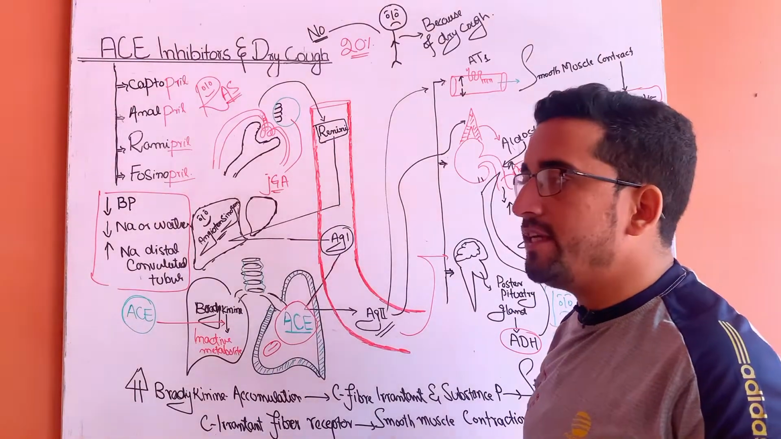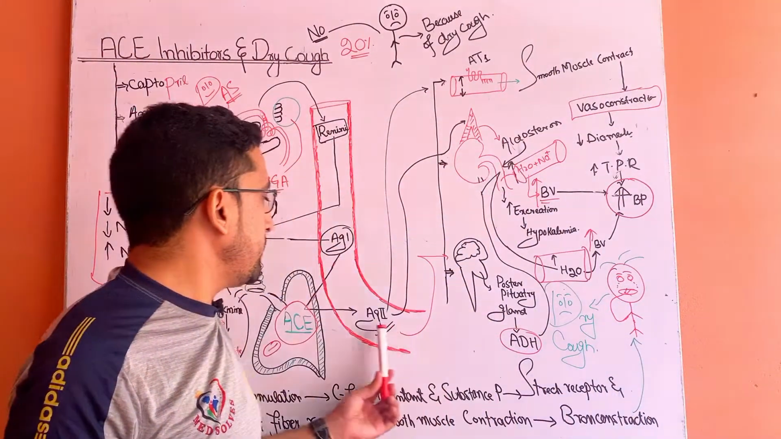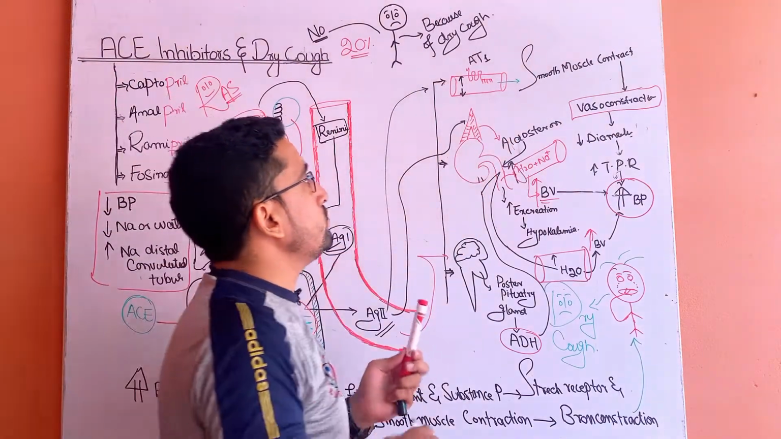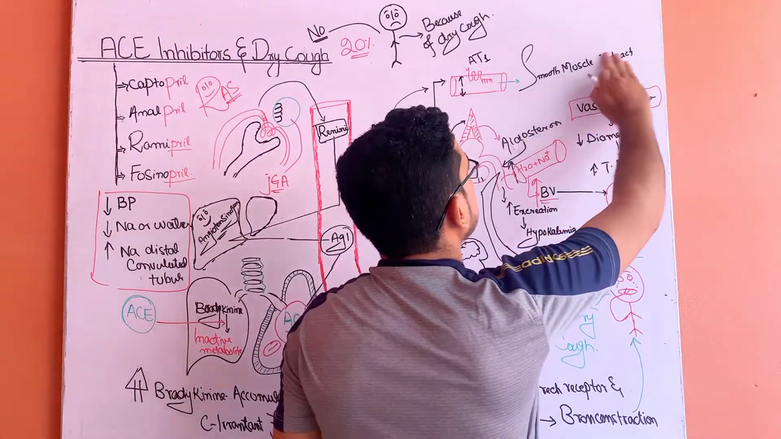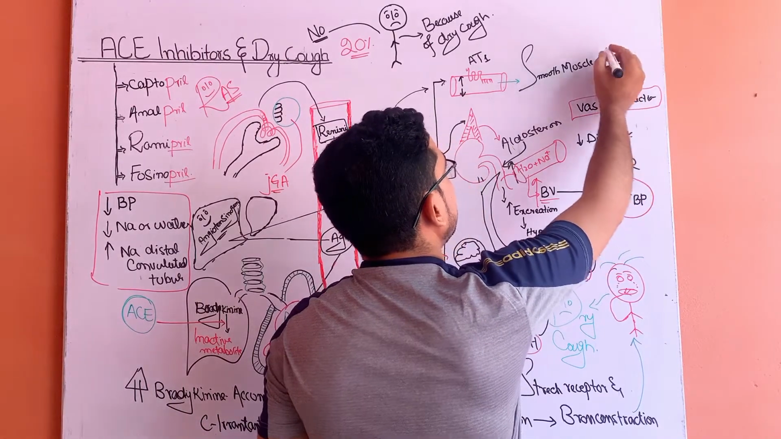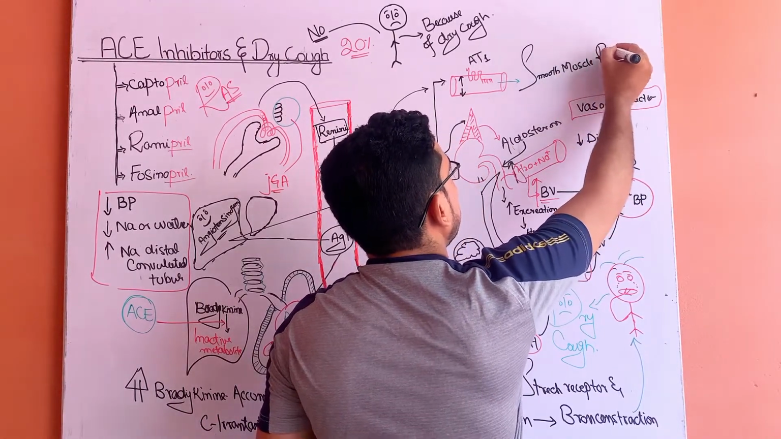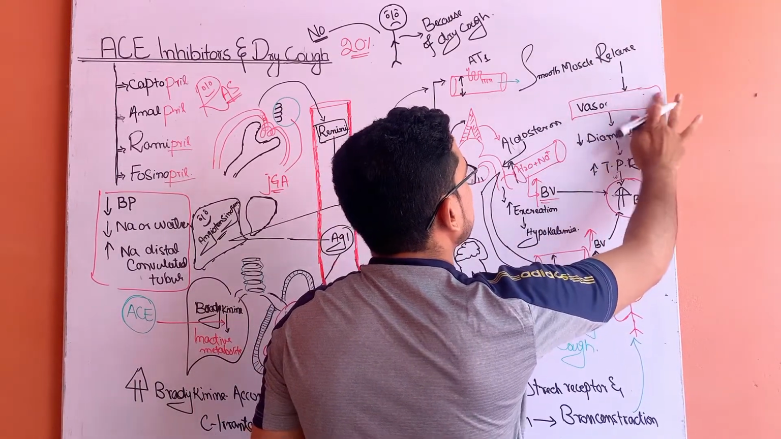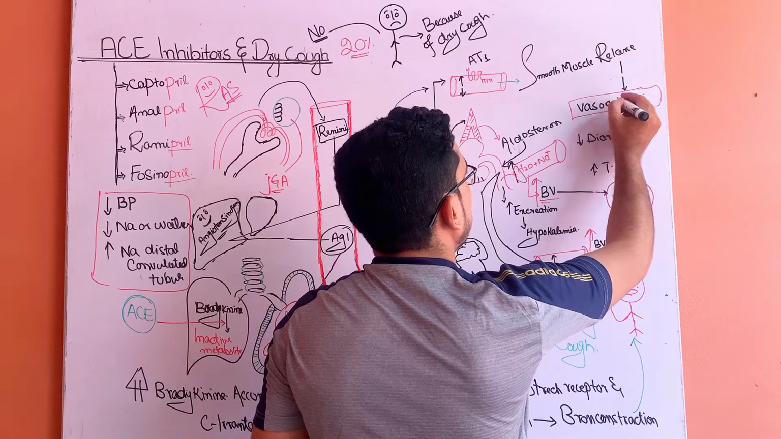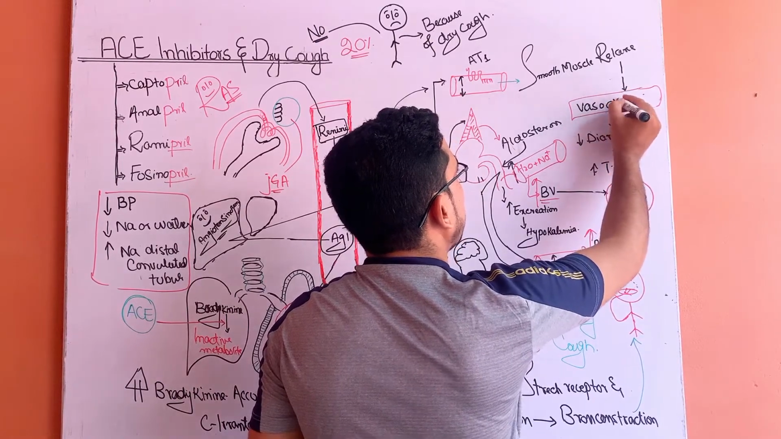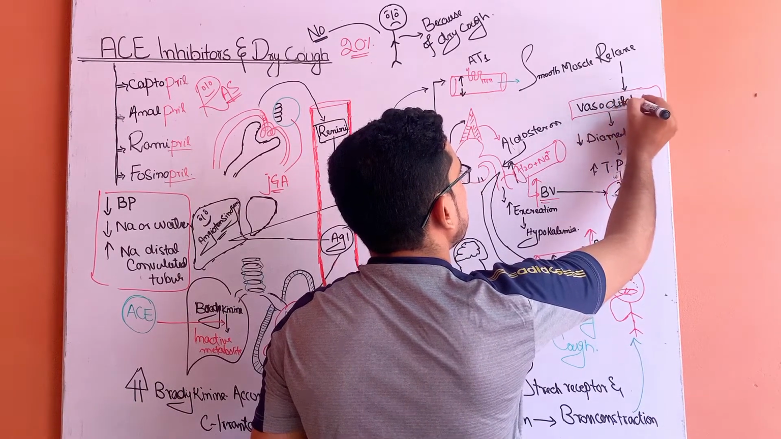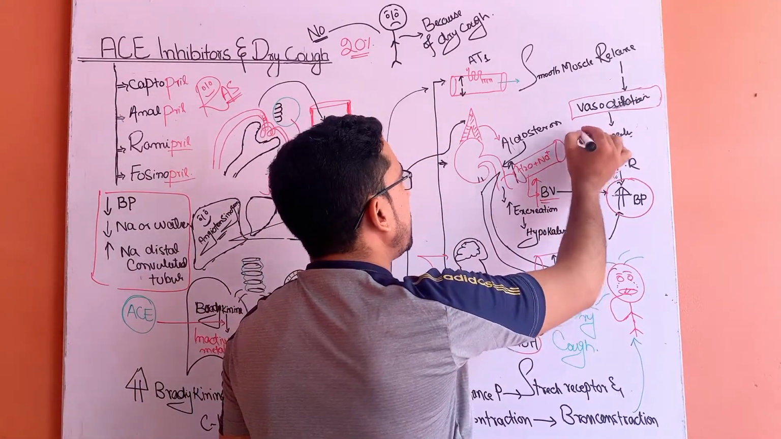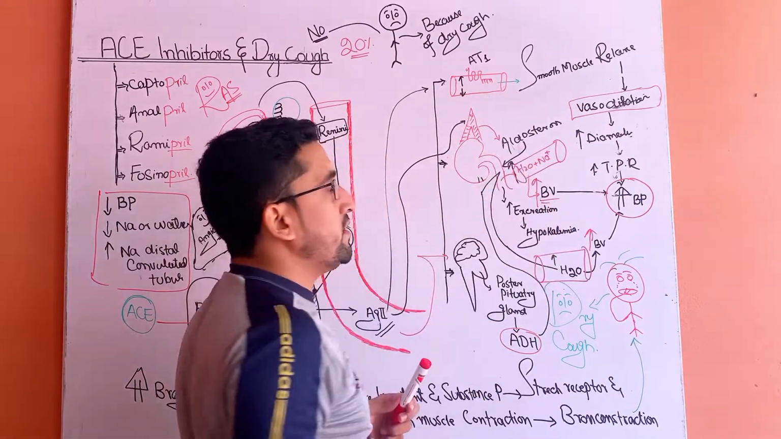Due to these conditions, they will not act on this blood vessel, so the smooth muscles will not be contracted, but will be relaxed. Due to this relaxed condition, there will be vasodilation, and due to vasodilation there will be an increase in the diameter of this blood vessel.